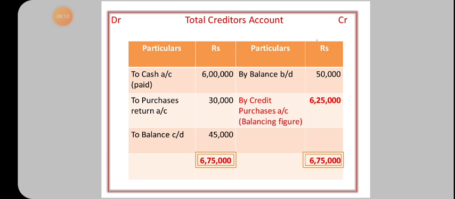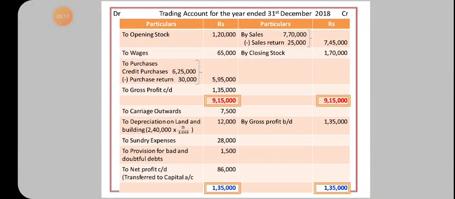Then total creditors account. From the total creditors account, we'll calculate credit purchase. Then trading account. In the trading account, opening stock is already given, and total sales, the credit side, is also given. On the debit side, after the opening stock, we enter purchases. That purchase amount should be entered in the inner column. Then deduct purchase return and write the amount in the outer column. Then calculation of gross profit, which is transferred to profit and loss account.